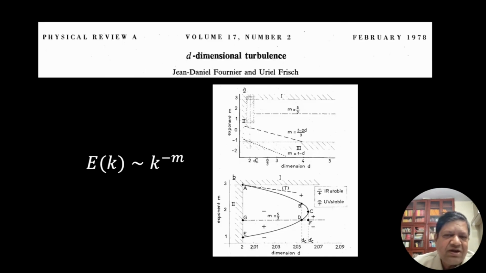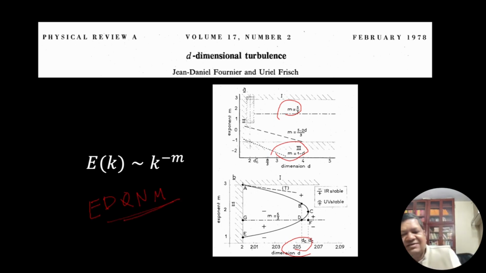So past work: there are not many, but some. This is by Fournier and Frisch. They do find a change of cascade at d equal to 2.05. I find this to be 2.15, and they have a solution which is k to the minus 5/3. This is not based on field theory per se, but on EDQNM, which is not as rigorous as field theory, but a similar formalism. There are some similarities and some differences, and I need to look at it in more detail.